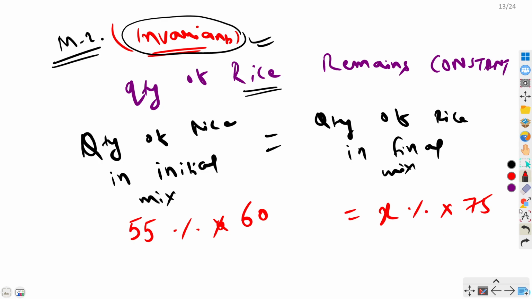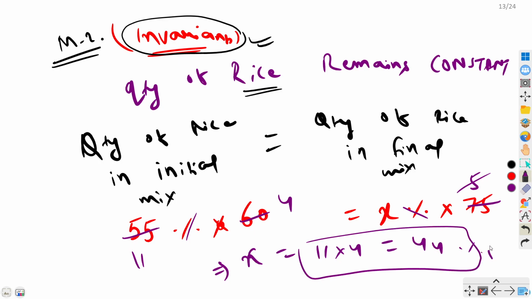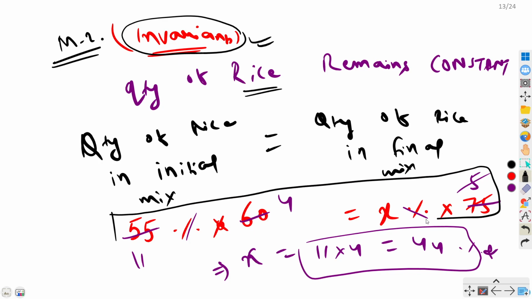Now here we can calculate. So we can cancel out these two percentages, and 15 by 5 is 3 and 60 by 15 is 4. From 5 you can cancel out 11. So 11 into x would be equal to, x is equal to 11 into 4, that is 44. So 44%. So if you notice here, you got your percentage in one shot, right? You wrote one equation and you directly got your answer.